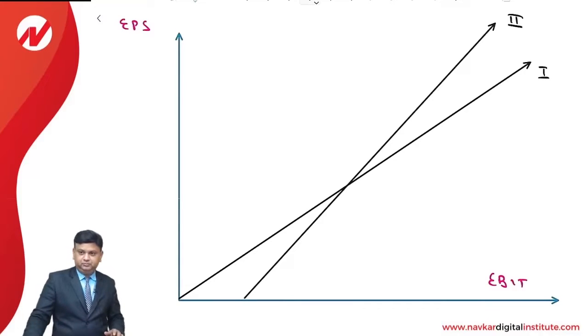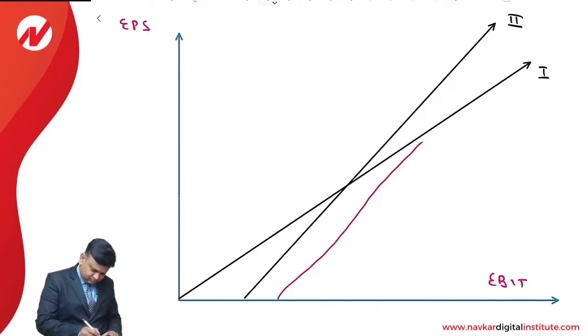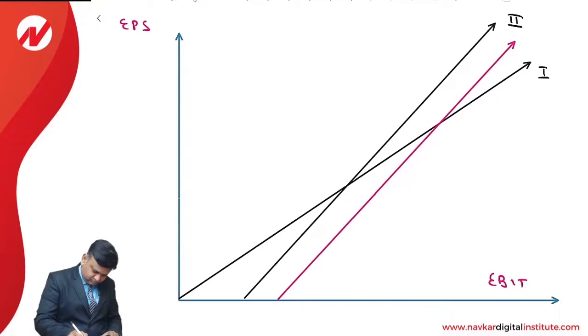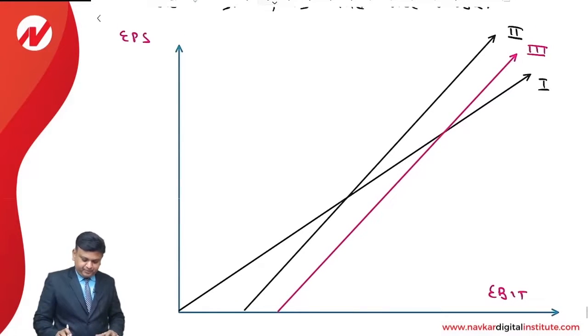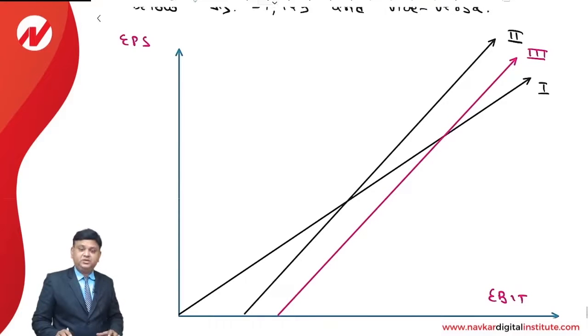Then this is the third financial plan, which will be having combination of the equity and preferential. That is what we understand.